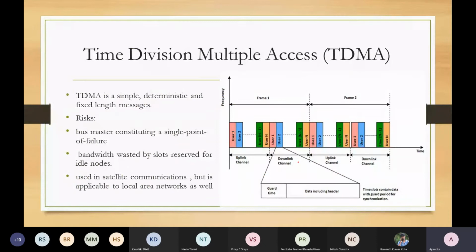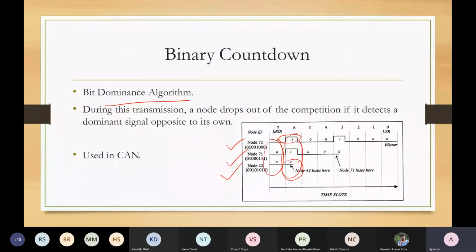Next comes the time division multiple access, where we can separately handle real-time or prioritized traffic and the not so prioritized traffic. And binary countdown is a very specific proposal that was proposed in CAN, based on a bit dominance strategy. But of course, everything is associated with its own overhead.